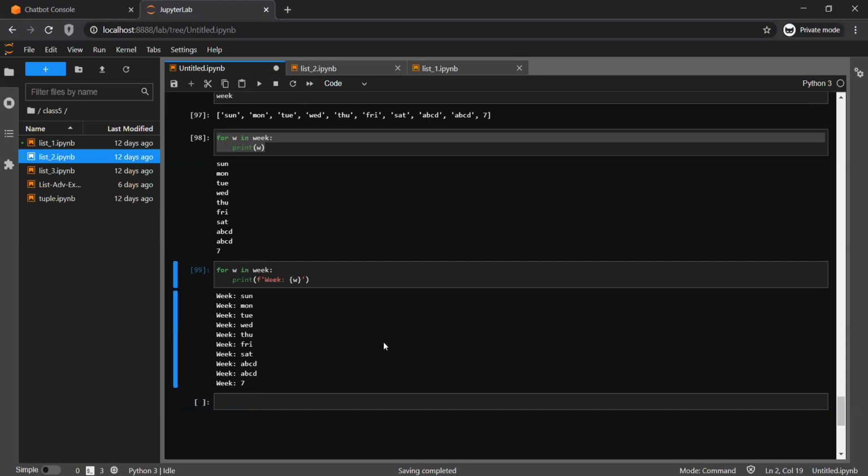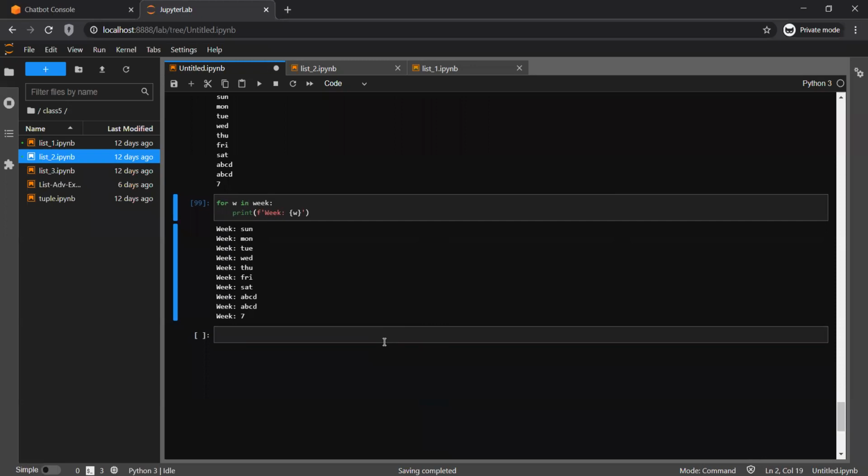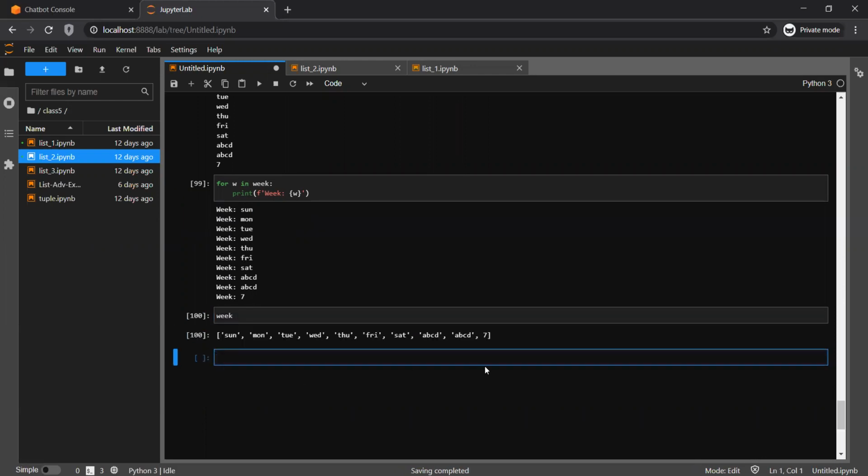Now suppose I wanted to print a number, an index as well, a particular index for that element. How can you do that? You can do it in multiple ways. One way is this. We have seen week, obviously, and we have seen this as well.